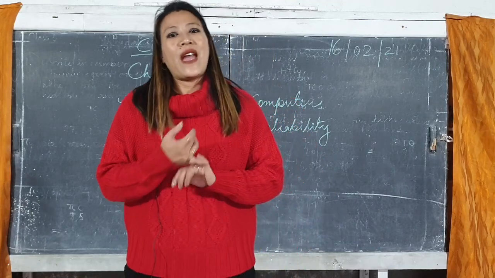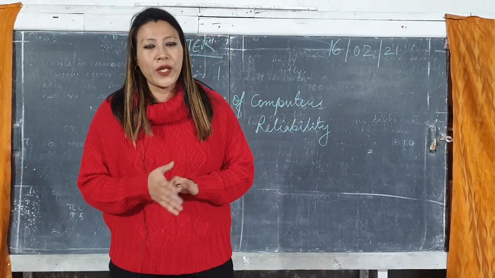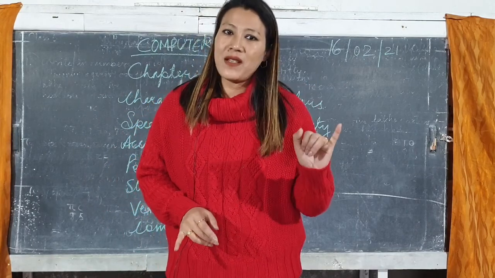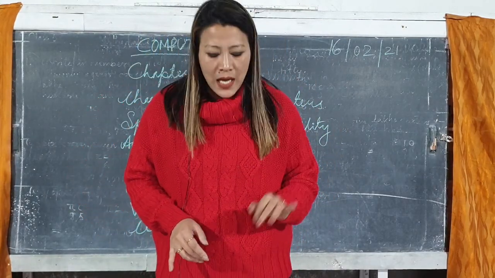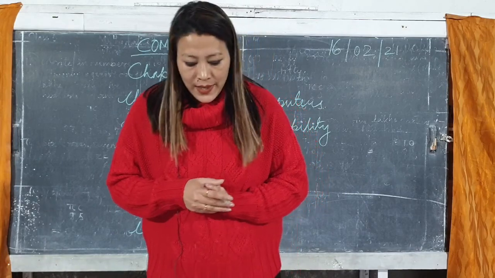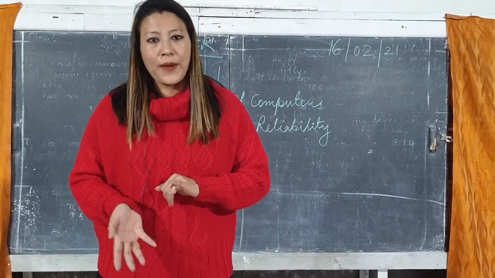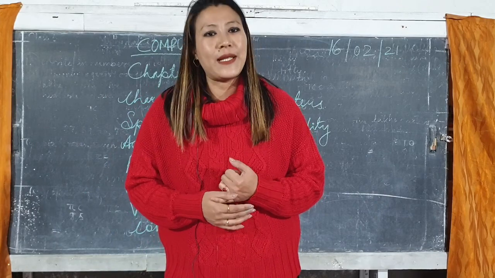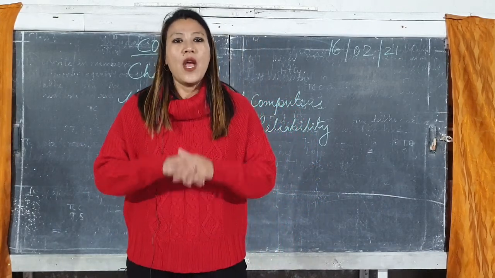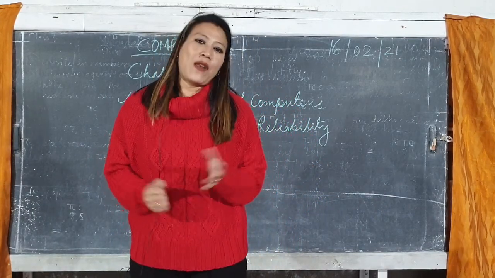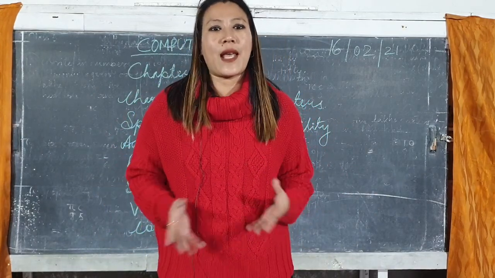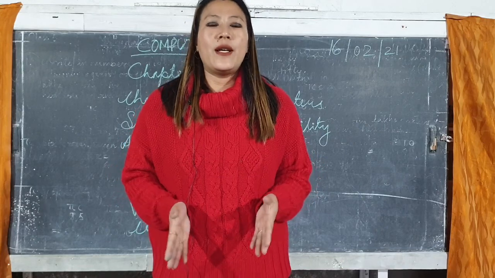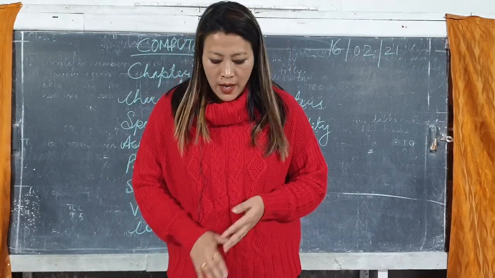So children, we have discussed the characteristics of a computer. Please remember, speed is very, very important, then accuracy, then diligence, then we did the storage capacity, then the versatility, compactness and the reliability. These are the characteristics of a computer without which a computer cannot be called a powerful machine. So, with the help of all these characteristics, we call a computer a very, very powerful machine.